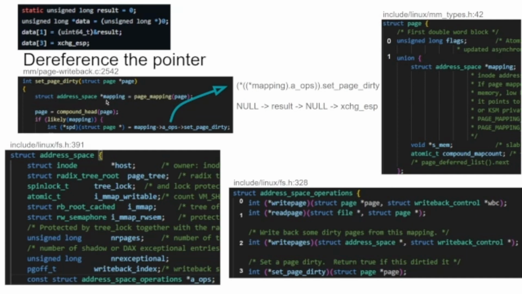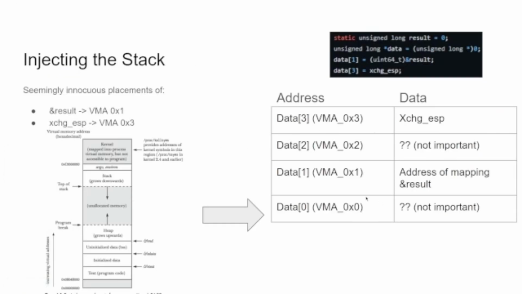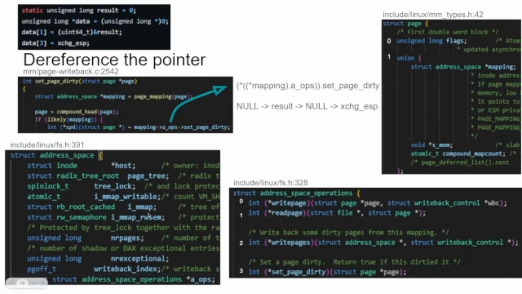So what happens is the mapping, specifically here, will go to 1, and 1 is the address of result. Then we dereference result, getting null. From null, we go back to 0, and then we get the offset of set_page_dirty, which in this case is 3.